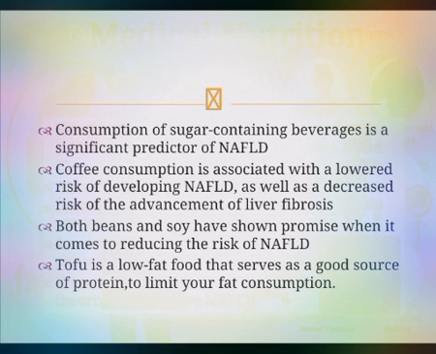Soy contains a higher content of the protein beta-conglycinin, noted for its bioavailability to help lower triglyceride levels and protect against visceral fat buildup. Coffee consumption is associated with a lower risk of developing non-alcoholic fatty liver disease and may also reduce the risk of advancement of liver fibrosis. Tofu is a low-fat food that serves as a good source of protein to limit your fat consumption.